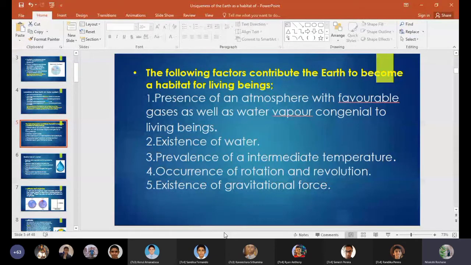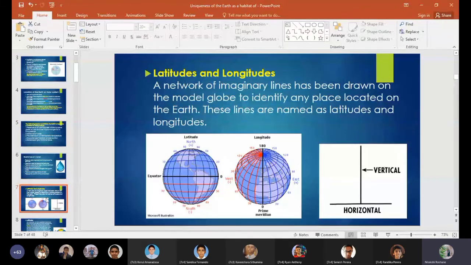Next, we are going to discuss longitudes and latitudes. This part we also discussed in grade 7. So what are longitudes and what are latitudes? What do you know about these things? Longitudes are imaginary lines drawn vertically from north to south, and latitudes are imaginary horizontal lines. Imaginary lines have been drawn on the globe to identify places on the earth. Why do we use latitudes and longitudes?